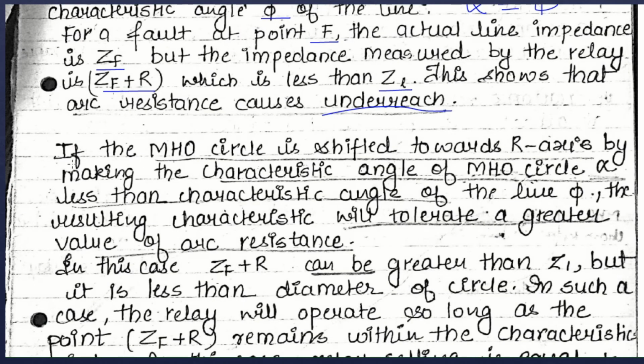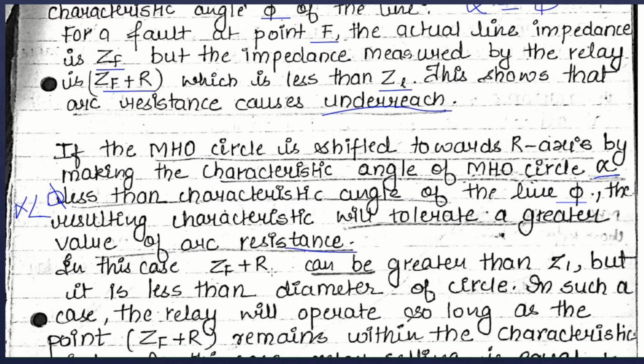Here it's represented that if the Moore circle is shifted towards the R axis, by making the characteristic angle of the Moore circle, alpha, less than the characteristic angle of the line, then the resulting characteristics will tolerate a greater value of arc resistance.